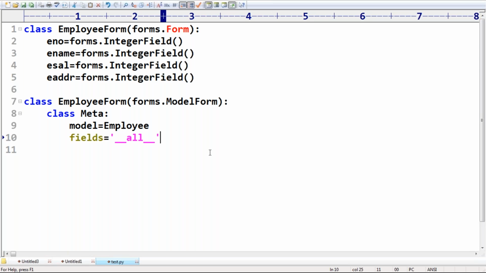Sir, are you feeling these things were already covered in our Django sessions? Friends, correct, right? Normal form, model based form, model form, like we covered. Why am I suddenly telling these things?